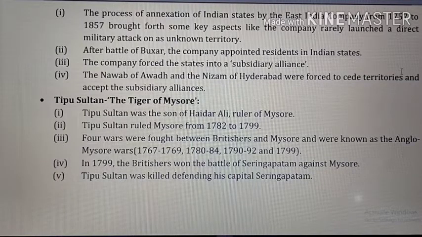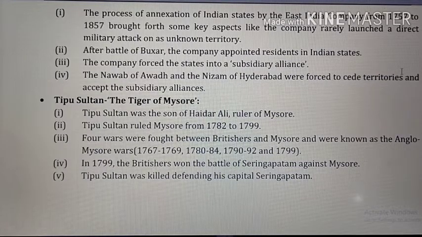Mysore controlled the profitable trade of the Malabar coast, where the company purchased pepper and cardamom. In 1785, Tipu Sultan stopped the export of sandalwood, pepper, and cardamom through the ports of his kingdom and disallowed local merchants from trading with the company. He also established a close relationship with the French in India and modernized his army with their help. The British became very furious. They saw Hyder and Tipu as ambitious, arrogant, and dangerous rulers who had to be controlled and crushed.